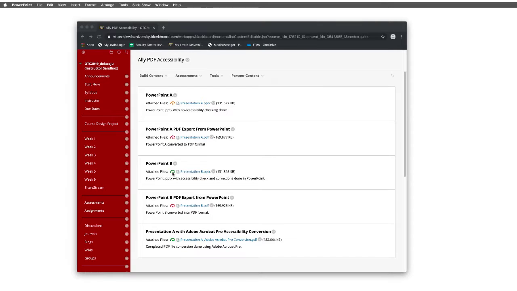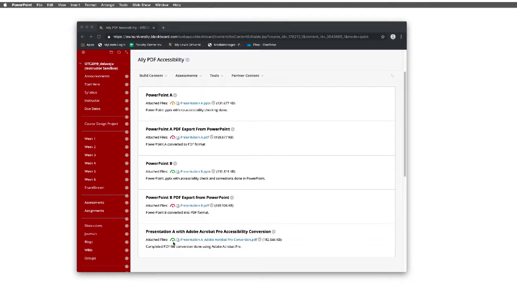The third presentation is a PowerPoint that has been checked using the accessibility checker in PowerPoint. This file was then uploaded with a PPTX extension. Notice the accessibility rating. The fourth presentation is the same PowerPoint presentation B as above, but this presentation has been exported to a PDF file format from PowerPoint. Notice that the file accessibility rating has fallen just like presentation A's PDF export.